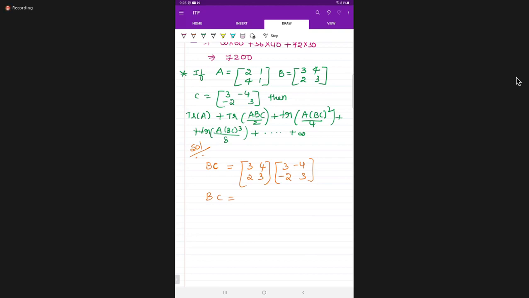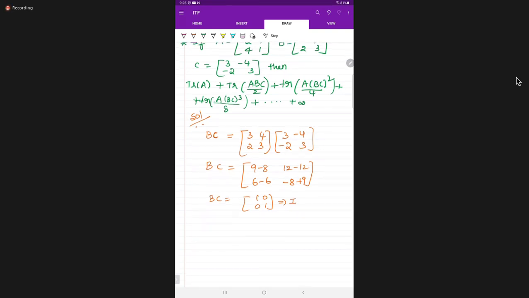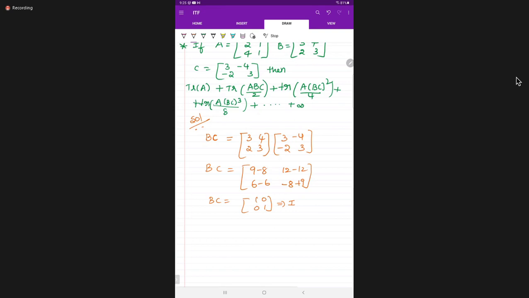Ma'am, it is 3 into 3 and 3 into 3 is 9, 9 minus 8, 12 minus 12, 6 minus 6, minus 8 plus 9. Ma'am, it will be 1001. So nothing but it is the identity matrix, right? Yes, ma'am, identity matrix.